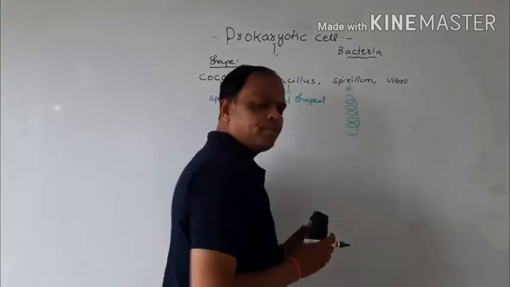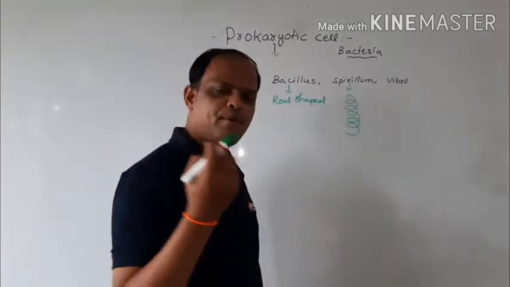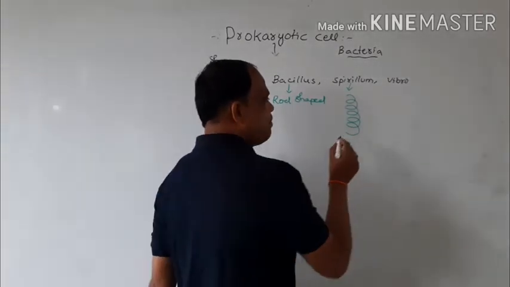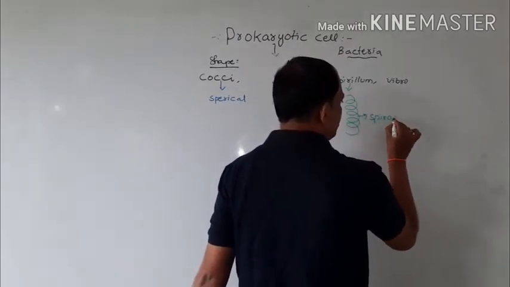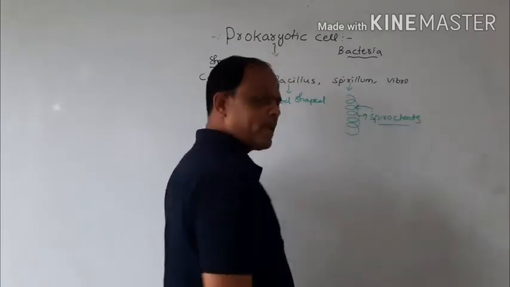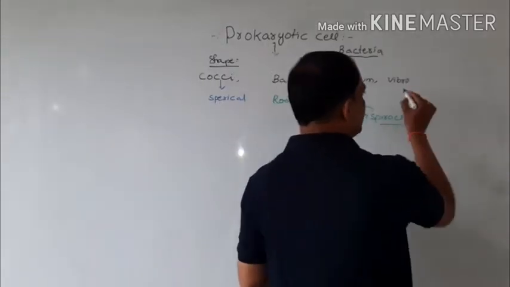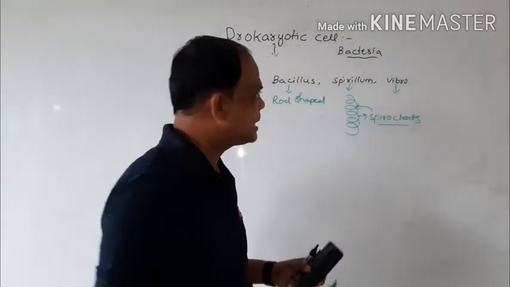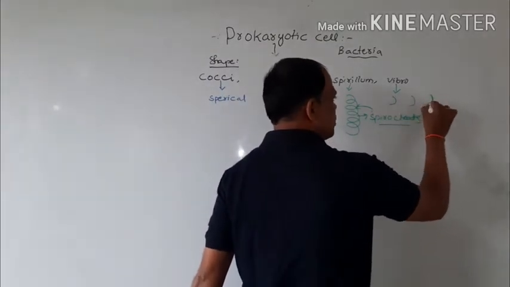Here, some of the spirillums are flexible. Such very flexible bacteria are also called spirochetes. Okay, that bacteria is called spirochetes, right? So this is also called spirillums. And the last one is Vibrio bacteria. Vibrio bacteria means comma-shaped bacteria.